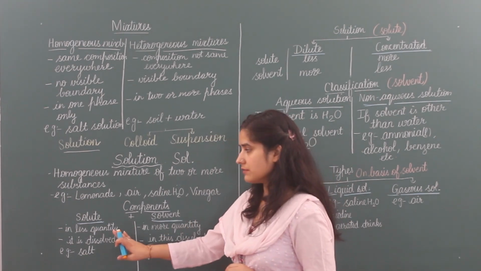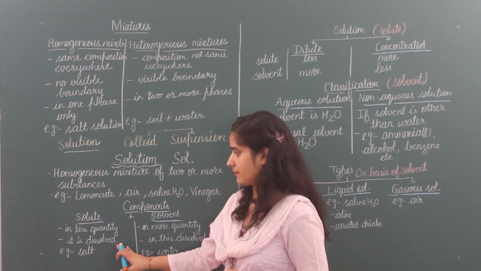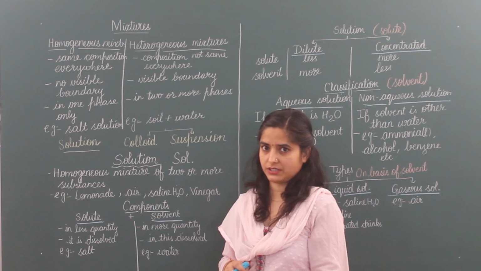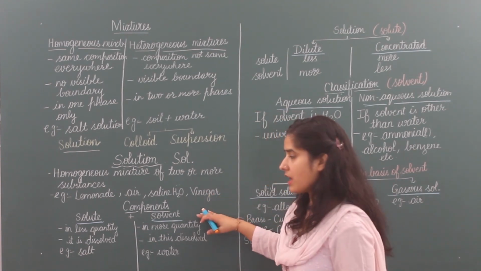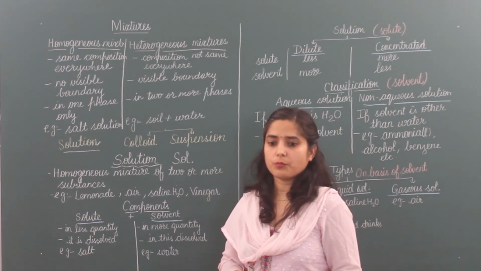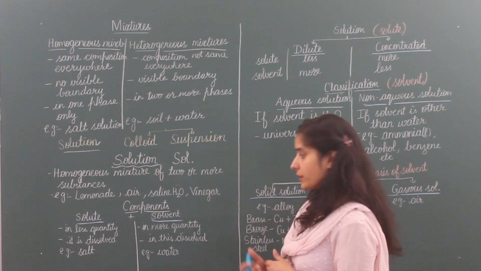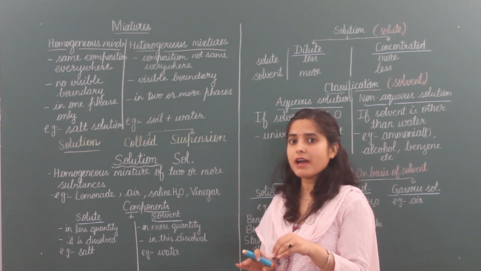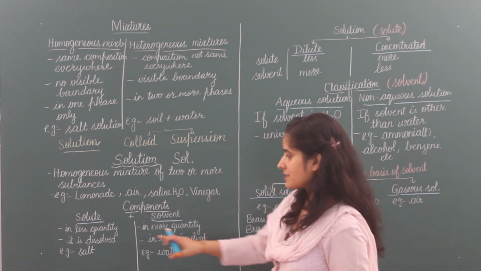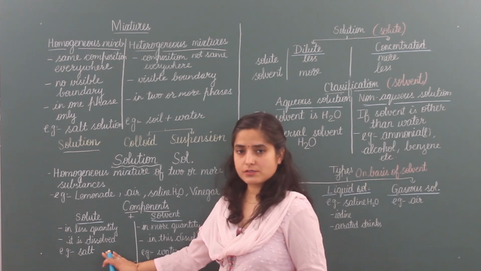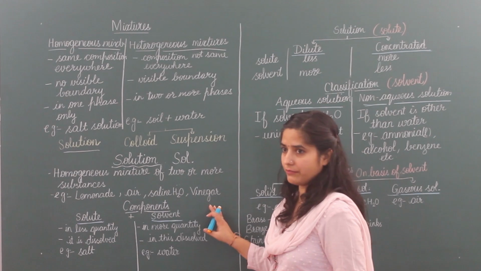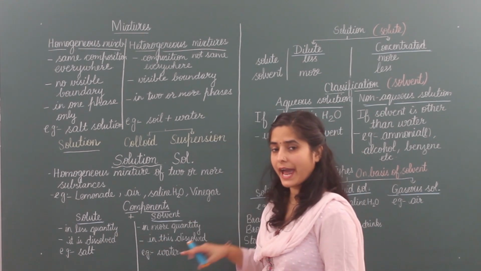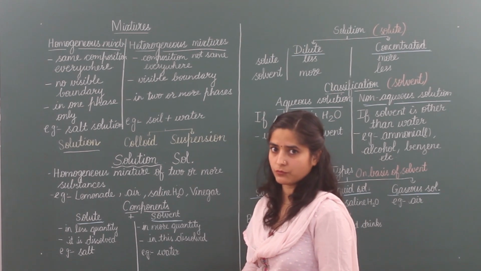It is always dissolved in another thing. And solvent is mostly present in more quantity, and in solvent we dissolve other things. For example, salt is solute and water is solvent. That means we have to add salt in water and then make saline water.